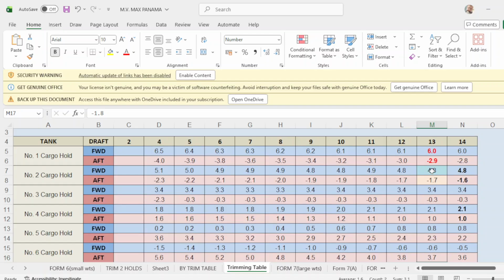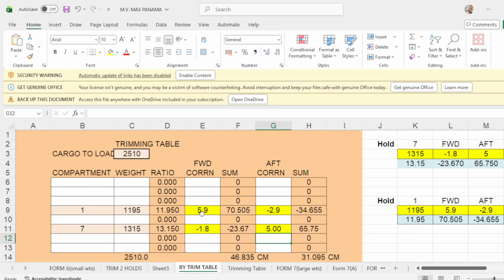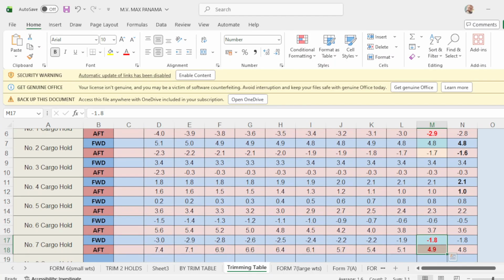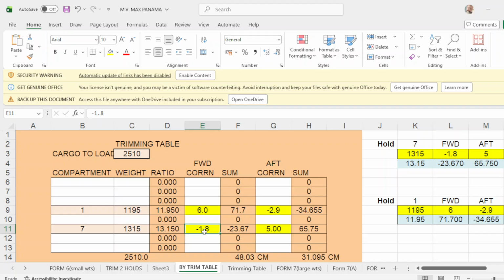Negative 2.9. Okay, so 6 and negative 2.9. Okay, and hole number 7. Hole number 7 forward is 1.8, 49. Negative 1.8 and 4.9. Okay?